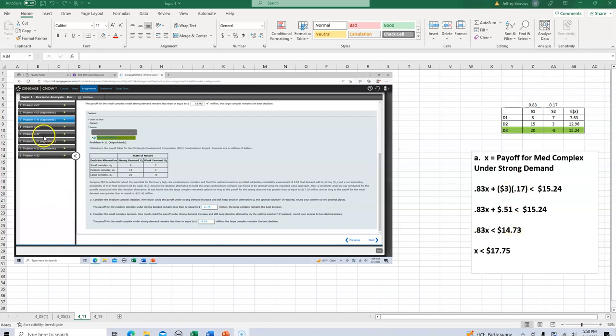Before I go any further, let me mention that when you get into the homework, you'll have a list of questions from Cengage. Anything that says it is algorithmic means that all of us will have different numbers. We'll all be answering the exact same scenario, but the information you're given will differ from student to student. So when you pull up problem 411, it's very likely you won't see these same values in the payoff table, and the probabilities of strong demand and weak demand will likely be different. However, the approach will be exactly the same, so no issues on that.